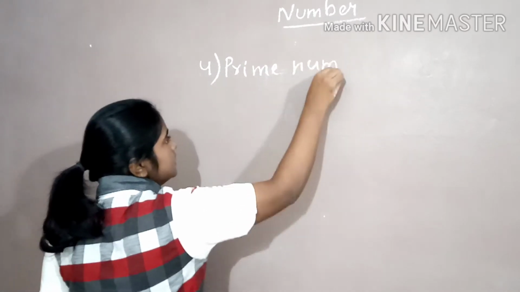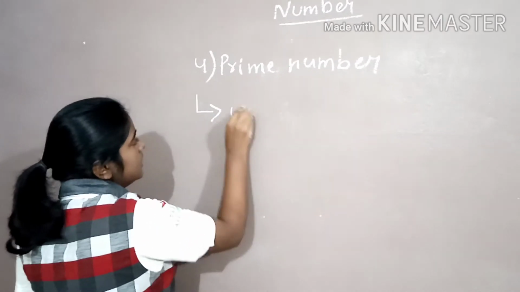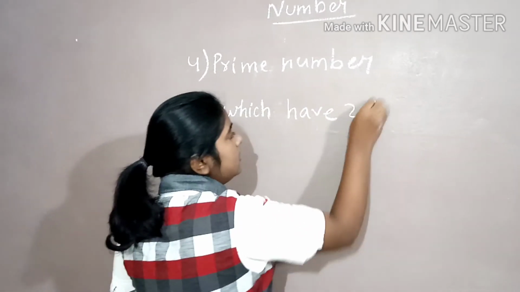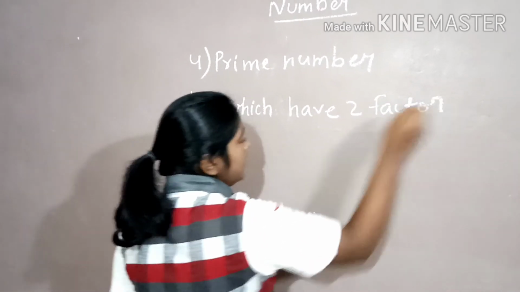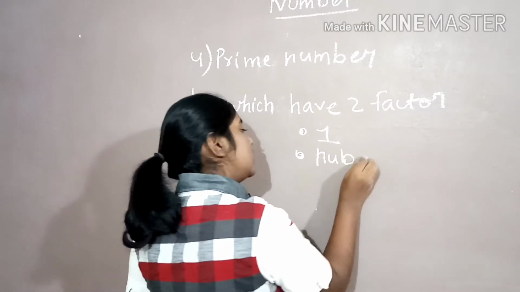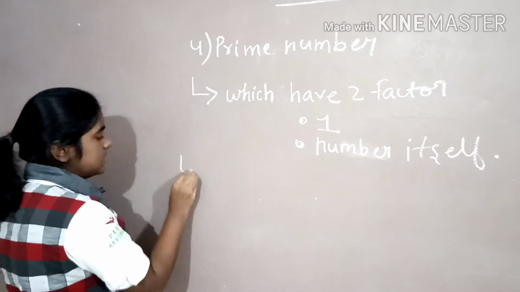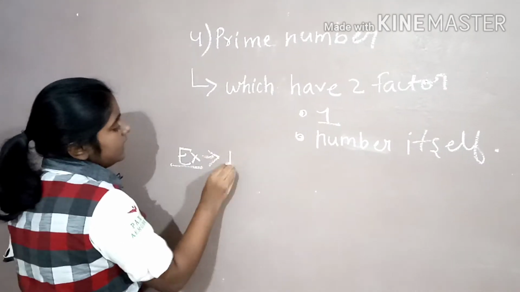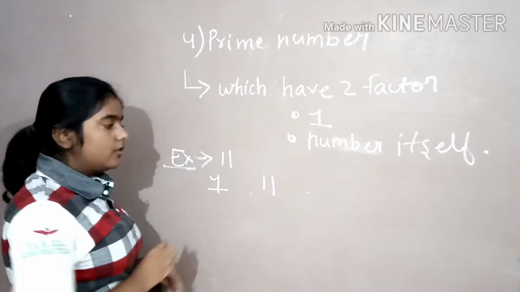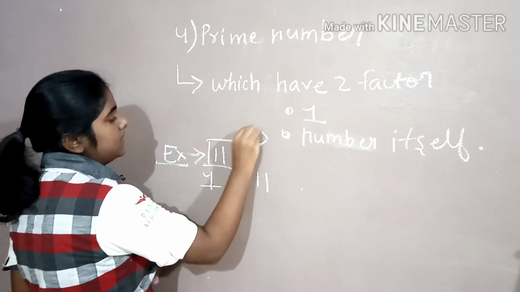Next, the fourth topic is prime numbers. Prime numbers are the numbers which have 2 factors, that is 1 and the number itself. For example, 11. 11 is divisible by 1 and 11 only. No other number is a factor of 11, so 11 is a prime number.